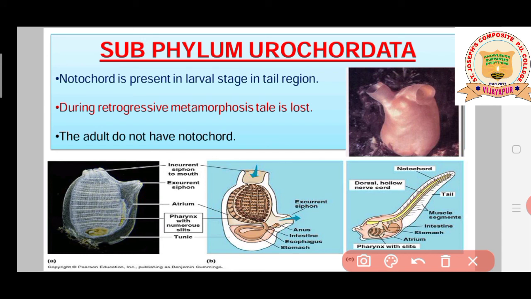That means the adult urochordata do not have notochord, students. So urochordata have notochord only in the larval stages, that too in the tail region. When they become adult, they lose their notochord. This is the first important point.